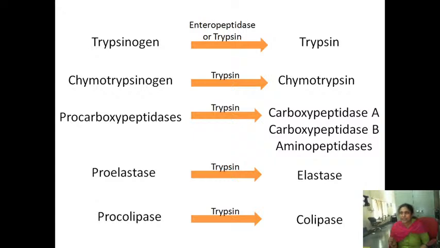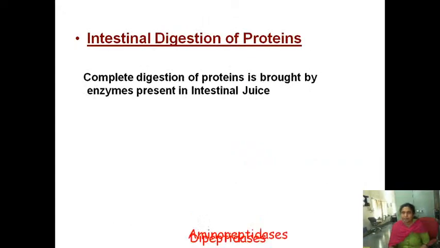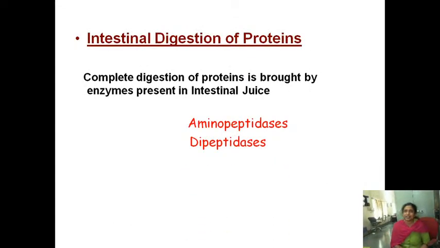Now here in the pancreas, those proteins and peptides have been acted upon by all these enzymes and converted up to tripeptides, dipeptides, and a few free amino acids are released. Then coming to the final digestion in the intestinal juice, the entry of the food into the small intestine releases intestinal juice which contains two enzymes, aminopeptidases and dipeptidases.